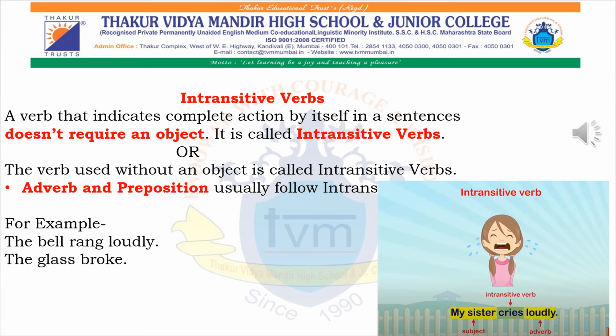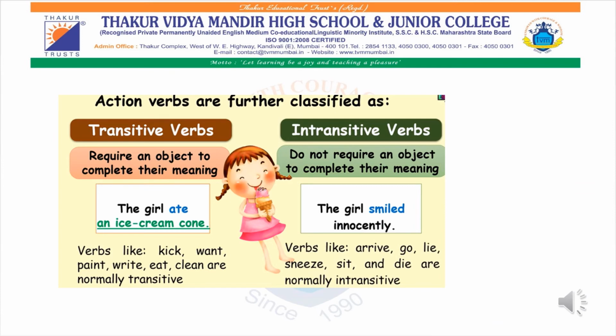So this is known as intransitive verbs. So here is the difference between a transitive verb and an intransitive verb. A transitive verb requires an object to complete the meaning. An intransitive verb does not require an object to complete the meaning.